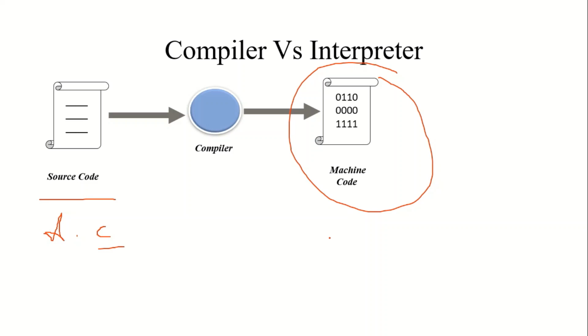The machine code will have the same name A, and the extension will be .exe. Now what is the responsibility of the compiler? Here, job of a compiler is, if the source code is given, convert it to the machine code. When source code file is given, it generates a machine code file.